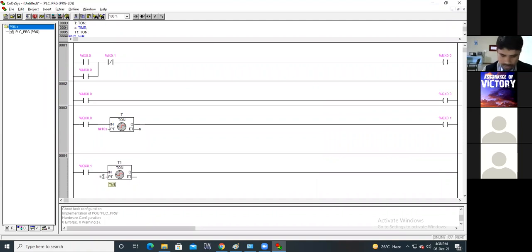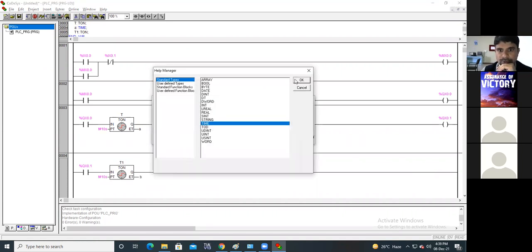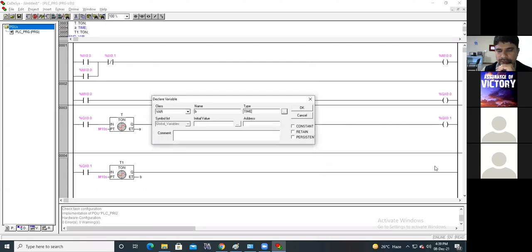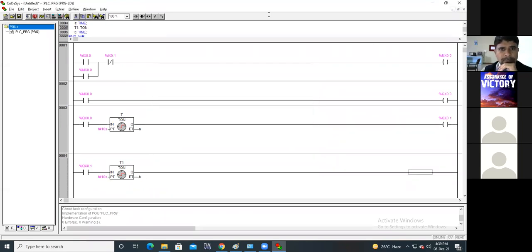T#10 seconds. Elapsed time B. Type is time. Output is output, percent QX 0.